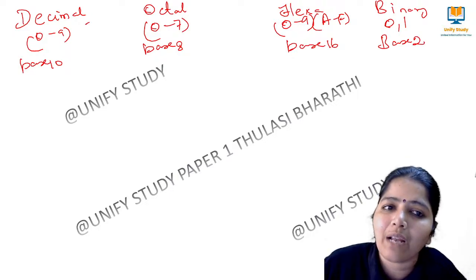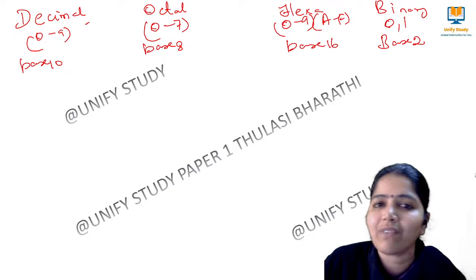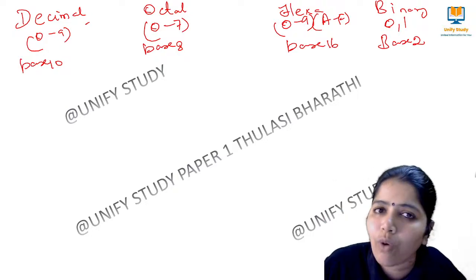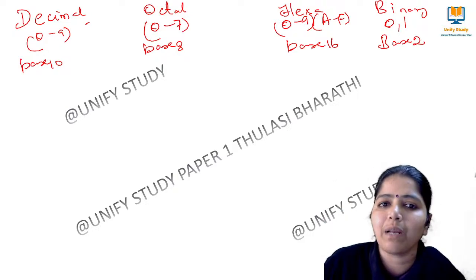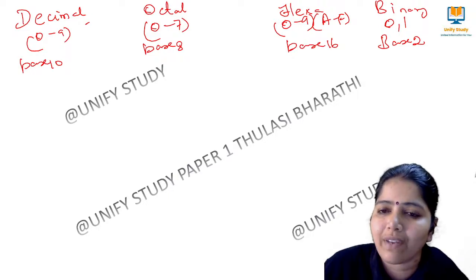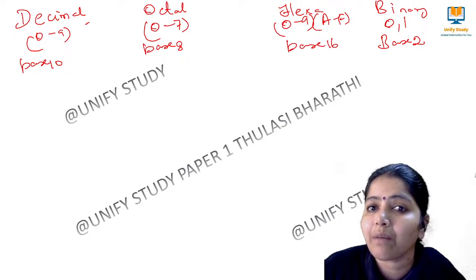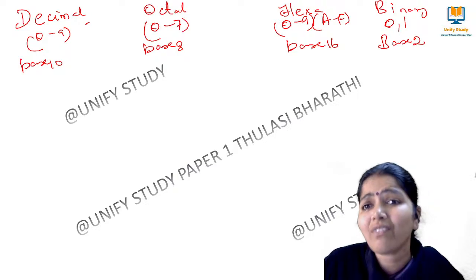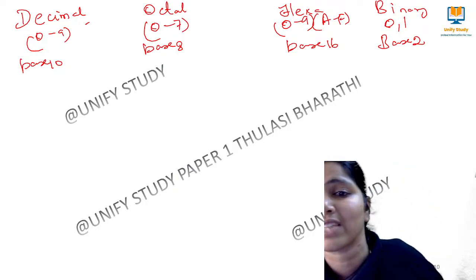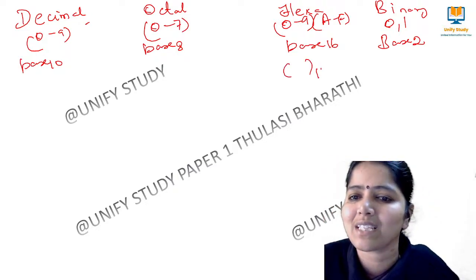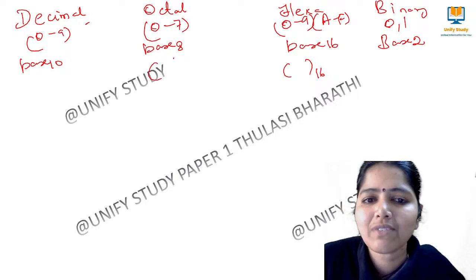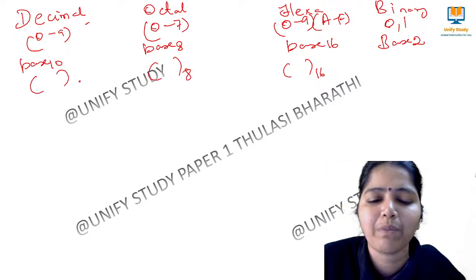Whenever we say a number is a decimal number, it means the digits are between 0 to 9. Octal number means the digits are in the range 0 to 7. Whenever we say hexadecimal, the range will be 0 to 9, and then we will have A to F. So whenever we have this, we will say this is a hexadecimal number. This will be like this, and the decimal number will be like this.